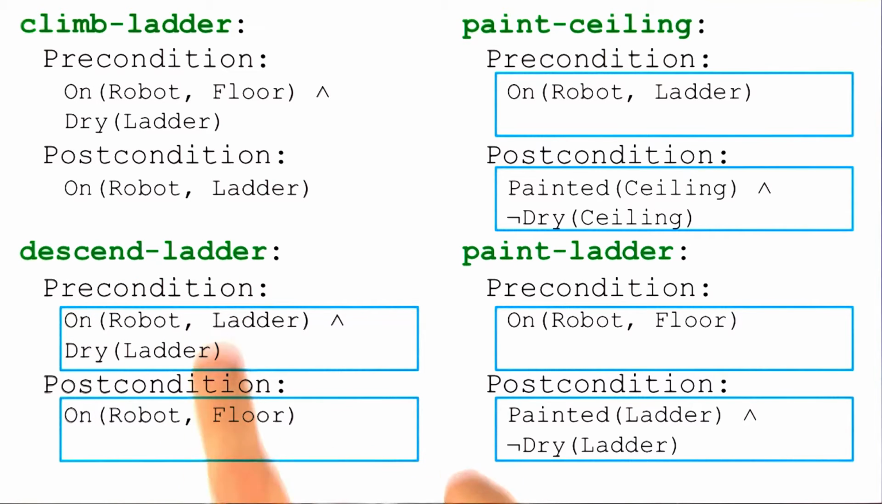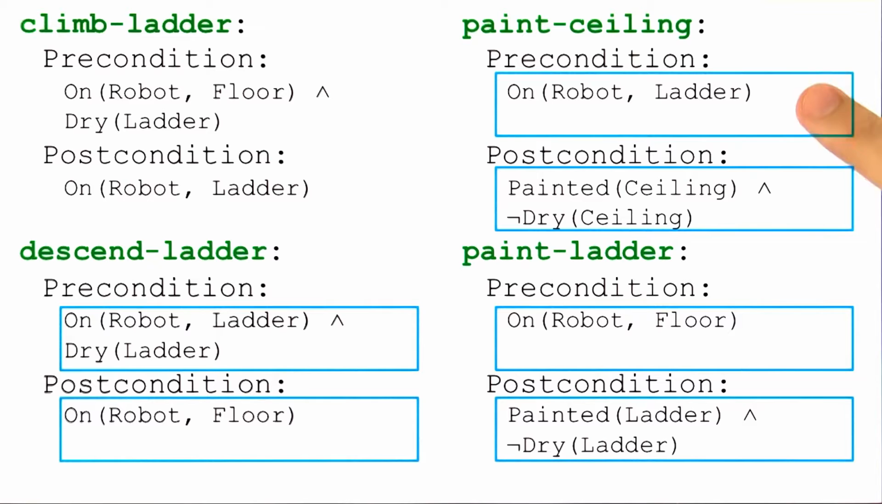So the descend ladder operator is pretty similar to the climb ladder operator. We still have to have a dry ladder in order to climb up or down the ladder. This time, in order to climb down the ladder, we have to already be on the ladder. So our preconditions are that we're on the ladder and the ladder is dry. Our post condition is that we're now on the floor, so we just kind of flipped the climb ladder operator.